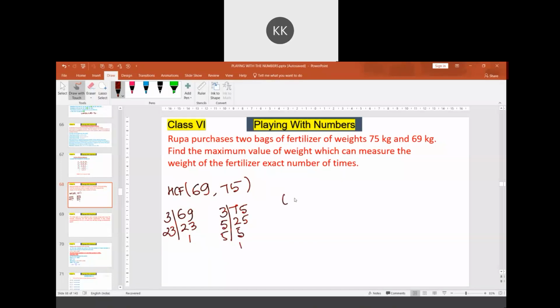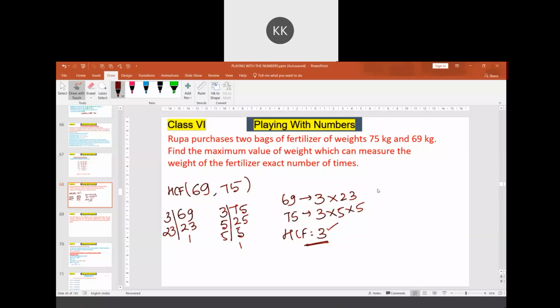So 69 is 3 times 23, and 75 is 3 times 5 into 5. The highest common factor is 3. So 3 kg is the weight which will give the multiple of both these weights. So the common weight is 3 kg.